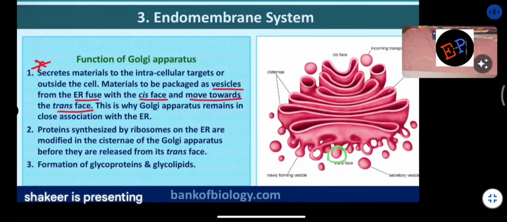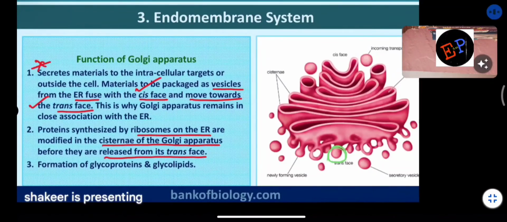So what are the materials produced in the endoplasmic reticulum? There are many secretions also, there are many proteins also. So all these travel through the Golgi apparatus. From where do they start? They start from the cis face and they reach the trans face. Okay. So this is why the Golgi apparatus remains in close association with the endoplasmic reticulum. That is the reason why it is attached to the endoplasmic reticulum. So proteins synthesized by ribosomes on the endoplasmic reticulum are modified in the cisternae of the Golgi apparatus before they are released from its trans face.